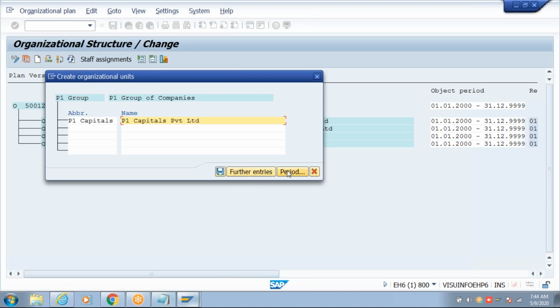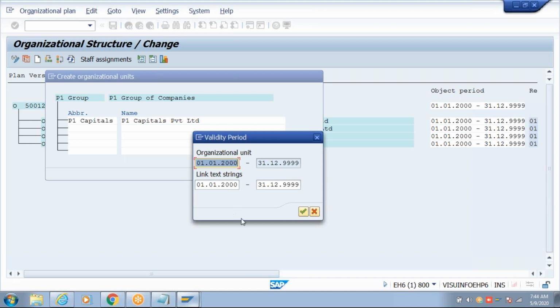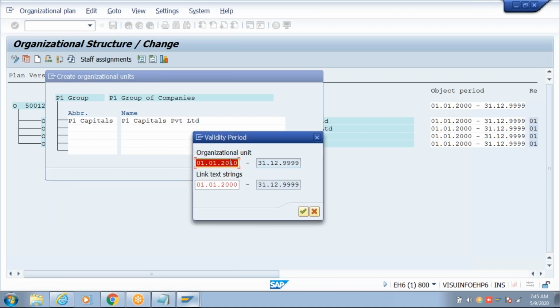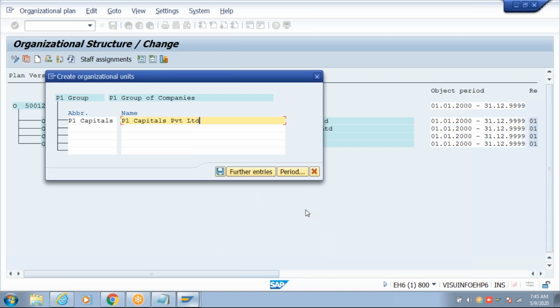Okay, and I want to give a different validity to this. I want this to start from 2010. Now you see what it said: please adjust the relationship period to the object period. When the object is started from 2010, relation cannot be built from 2000. So you have to give relation also 2010. What is this relation?